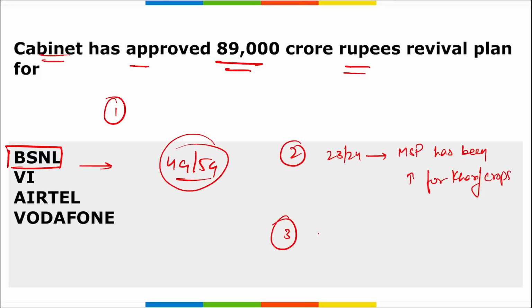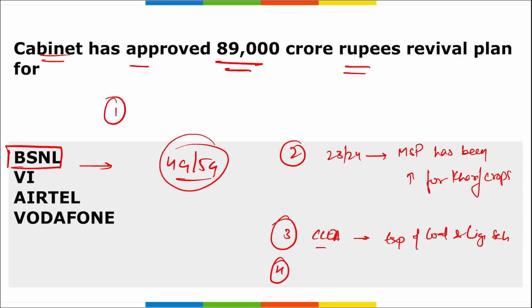Third, remember recently CCEA chaired by Prime Minister Narendra Modi approved the continuation of exploration of coal and lignite scheme with an estimated 2980 crore rupees for the period 21-22 to 25-26. Correct? This was your third, that is the exploration of coal and lignite scheme.